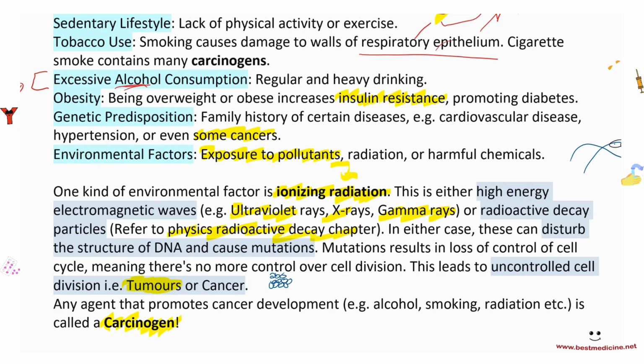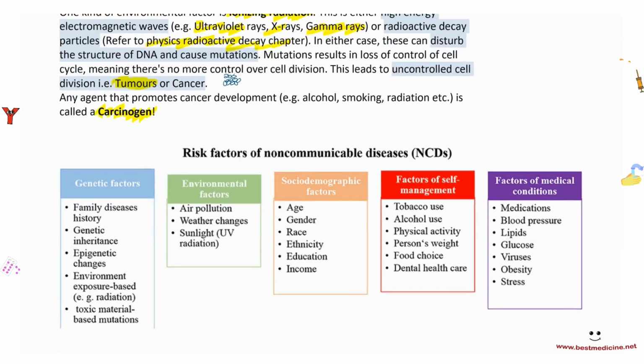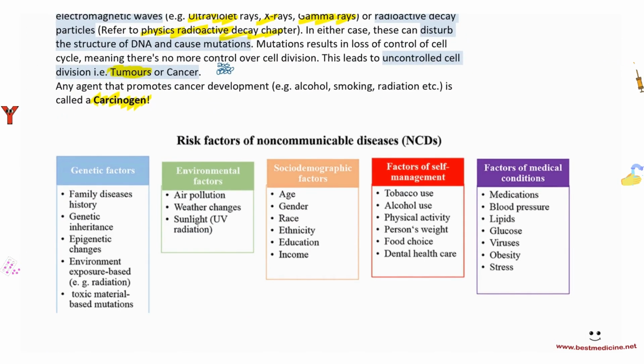Again, here's a picture that highlights some of the risk factors for non-communicable diseases. We have genetic factors, like family history and genetic inheritance. Environmental factors, like pollution and exposure to sunlight. Socio-demographic factors, like age, gender, race, ethnicity, education, income, and socioeconomic status. Factors of self-management, like tobacco use, linked to COPD, chronic bronchitis, emphysema.